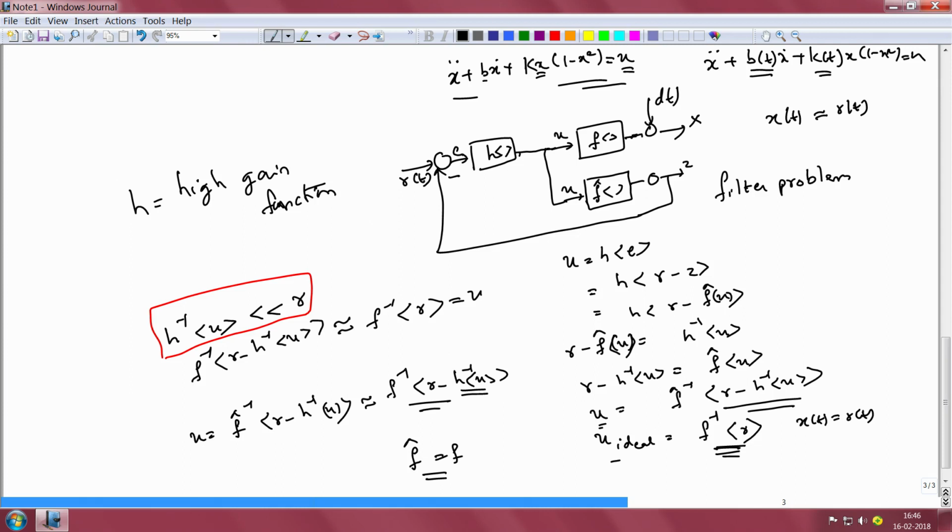So, the solution to this problem is to replace the copy of the plant by the actual plant itself and the copy of the disturbance by the actual disturbance itself, and for that to happen we have to invest in a sensor, so that instead of looking at the variable z, we directly look at the variable x itself.